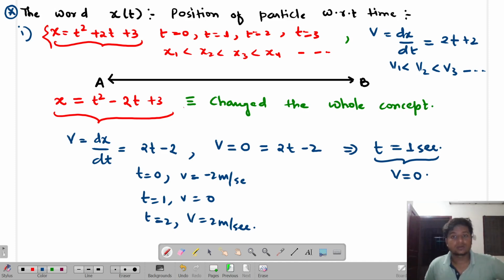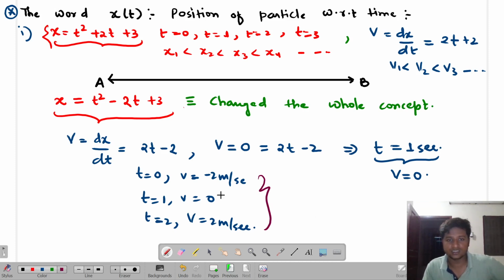So that's why I told you that bringing a negative sign changes the whole concept. If in a question a negative sign is there in the position equation, it's not a simple question now. Are you able to get me or not? First question, velocity is always positive. If all the terms are positive, velocity is increasing. Here velocity is also increasing, but in a different way. First it was negative, then it is positive. It means that somewhere this v is equal to 0 implies a very good thing.